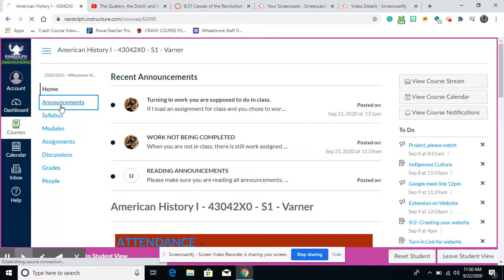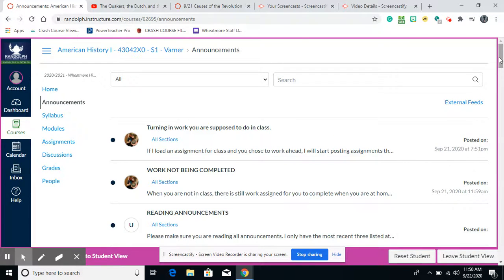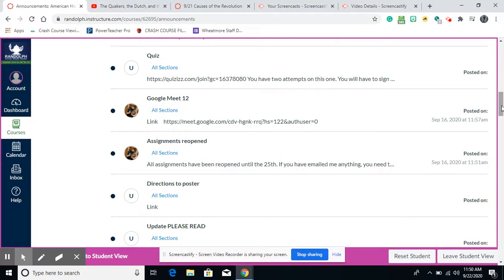Okay, so the next one is they can go to their announcements. This has every announcement since the first week of school. So they go through here. These that don't have a date posted on them are announcements that I just shared with the other class.